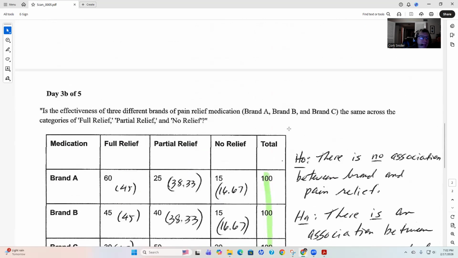Okay, so that is pretty easy. That's day 3 of chapter 11, chi-square test for independence. All right.